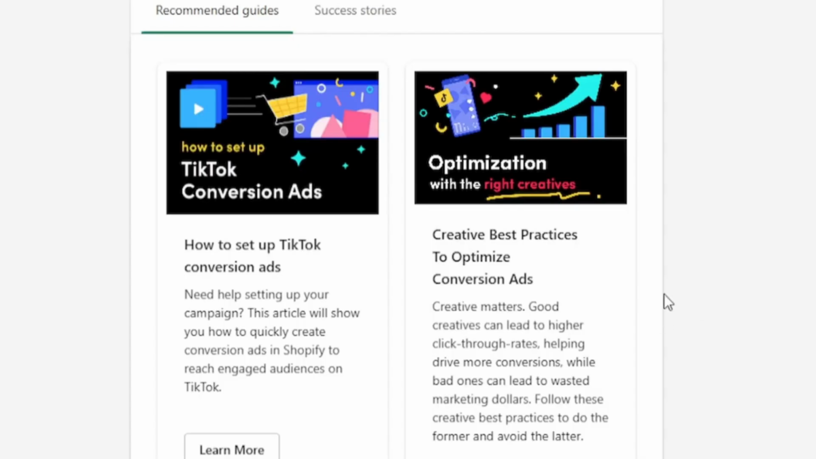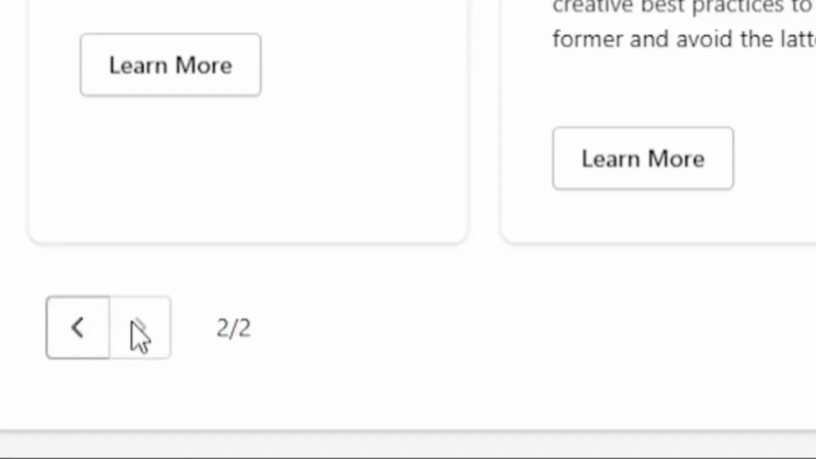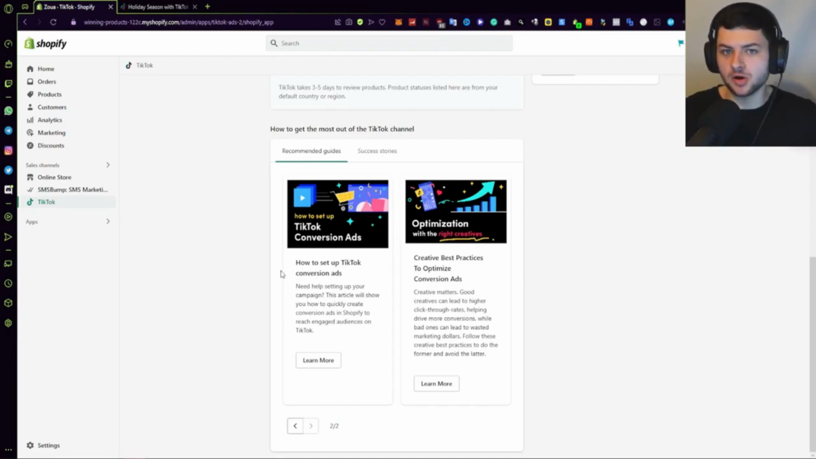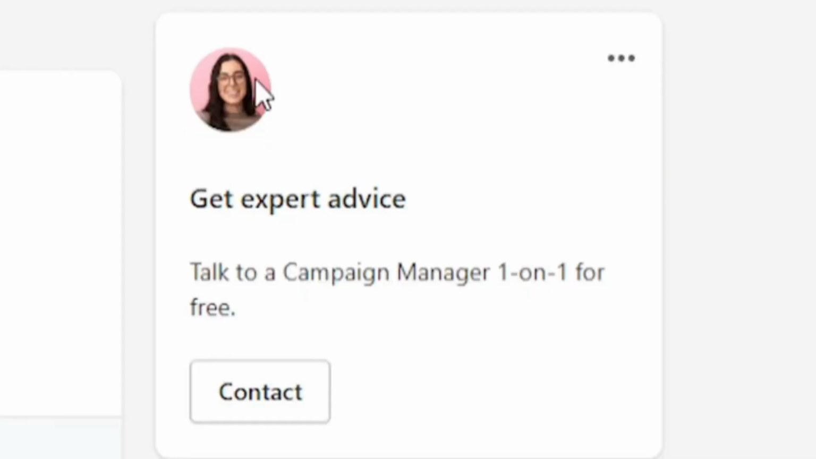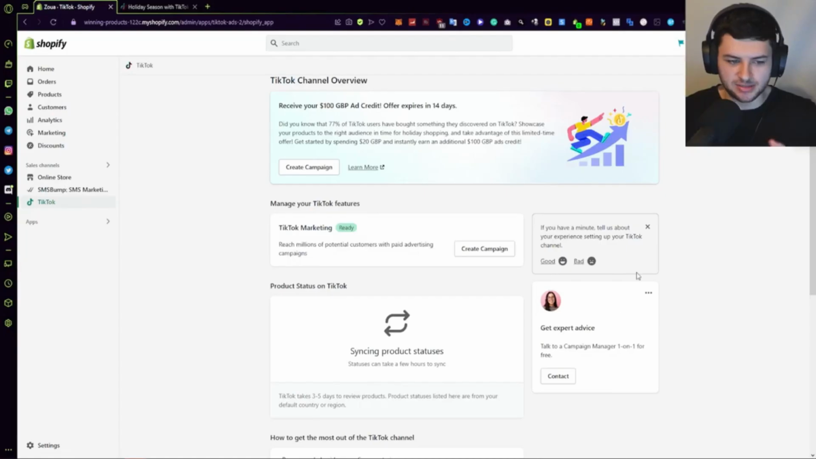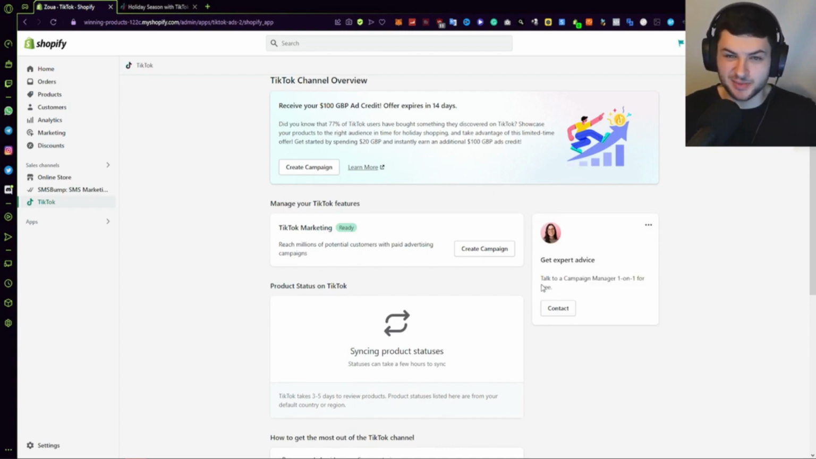And there's also some additional guides if we press this arrow here to the right, and we have how to set up conversion ads and also the creative best practices to optimize those creative conversion ads. Okay, so really great information here. We can also contact campaign managers to get some additional information, which is obviously going to be free, as you can see over here. That's because we're spending money on the ad platform, so that's going to be mutually beneficial.